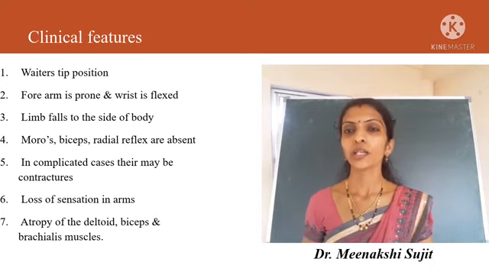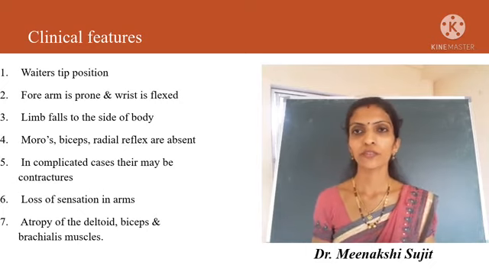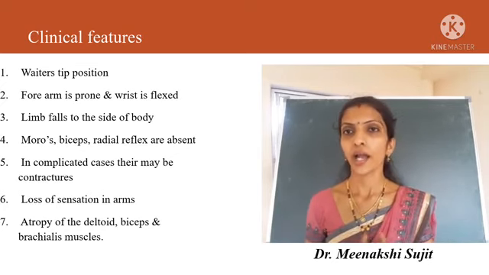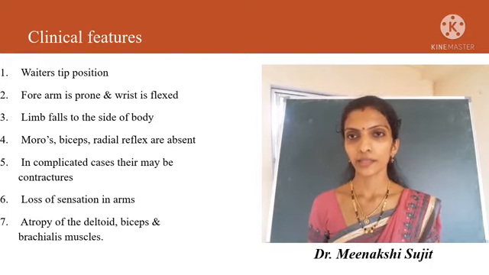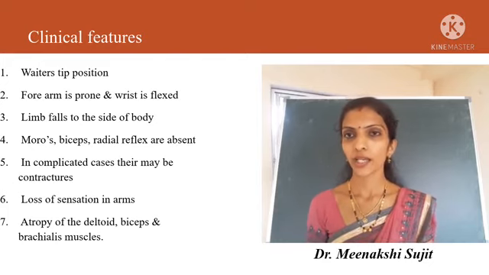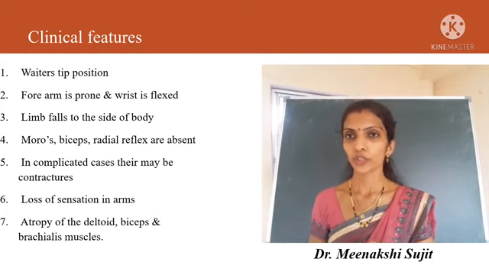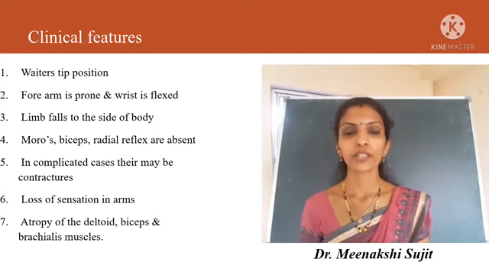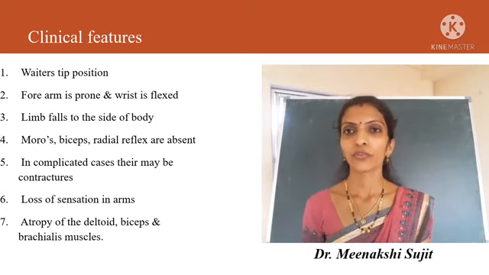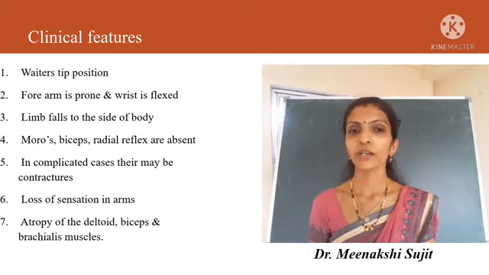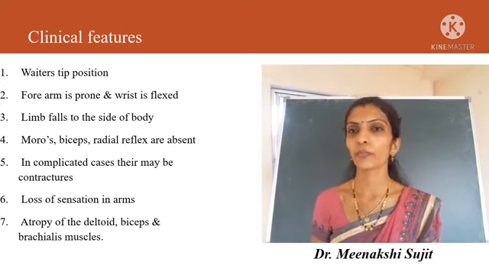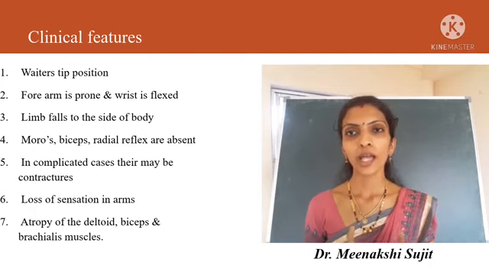Next, coming to the clinical features. What are the clinical features of Erb's paralysis? The affected arm is adducted and internally rotated with the elbow extended. This is known as the waiter's tip position, and the forearm is prone and the wrist is flexed. The limb falls to the side of the body when passively adducted.